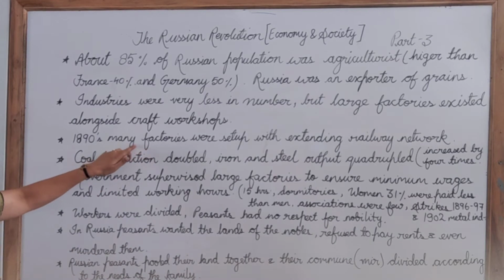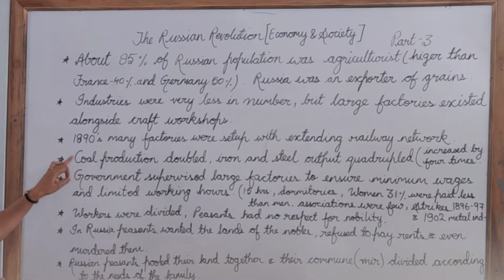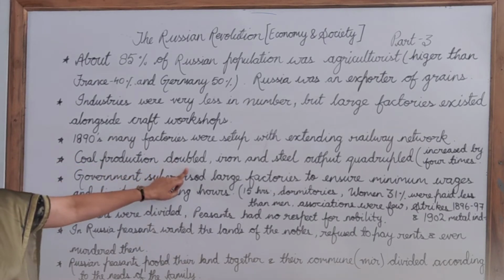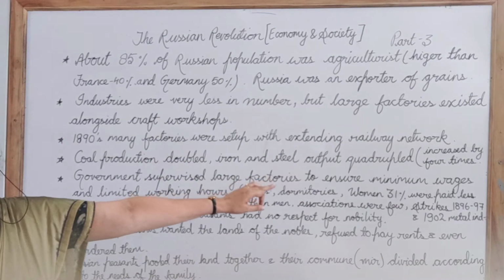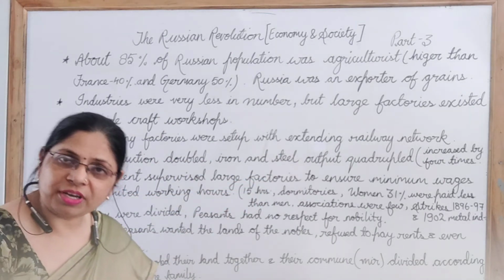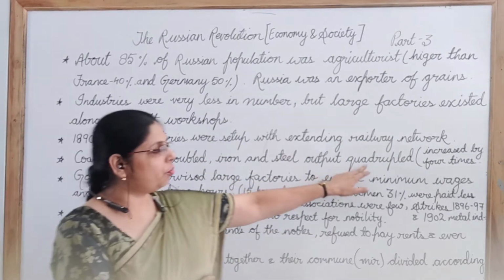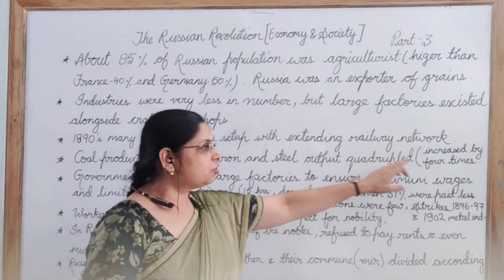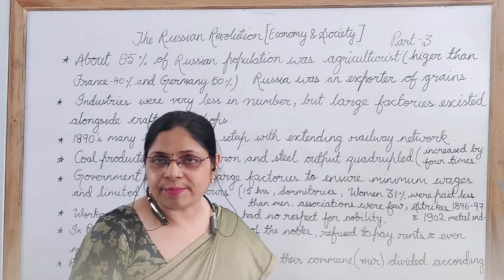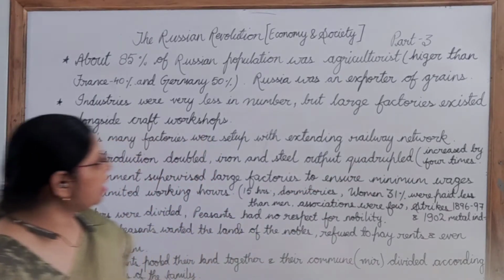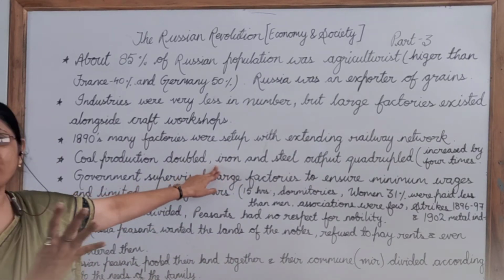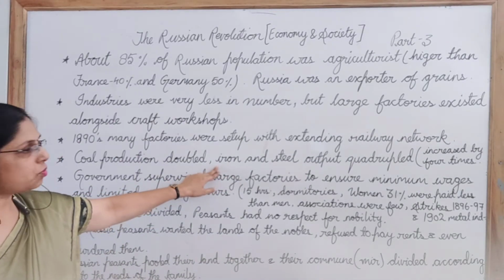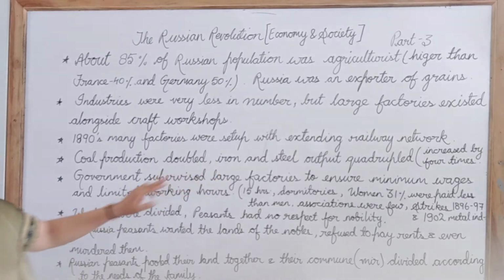So this brought a new number of factories to be set up. Then coal production was increasing, it had doubled. Iron and steel output was also increasing, by 4 times. So this was a very good thing.